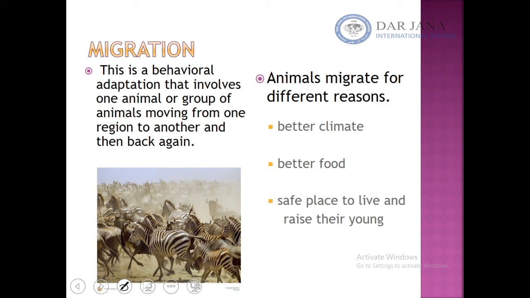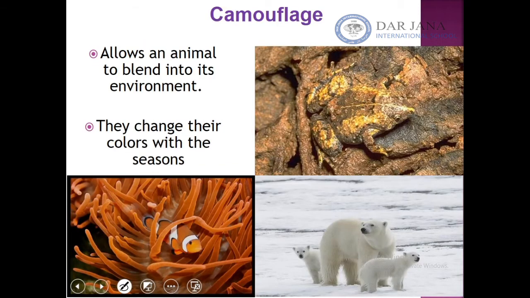So animals will migrate for different reasons. First of all, they will search for a better climate. They will search for better food, or they will search for a safe place to live in and raise their young. So different reasons push the animals to migrate to another place, and then they can go back.